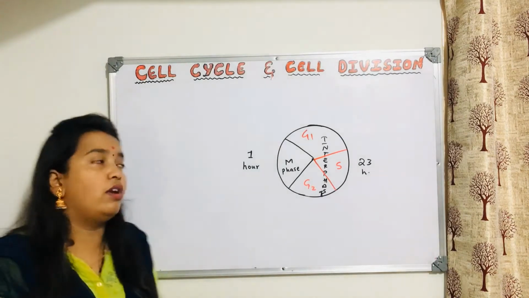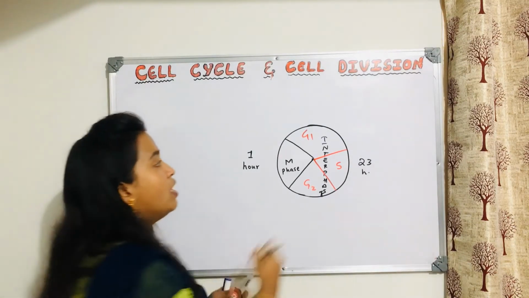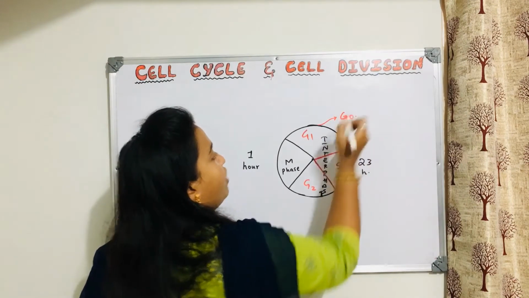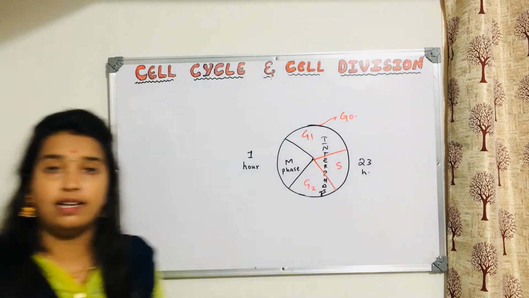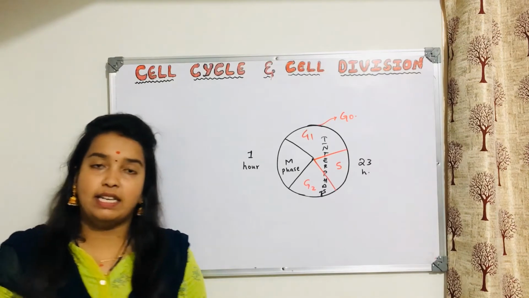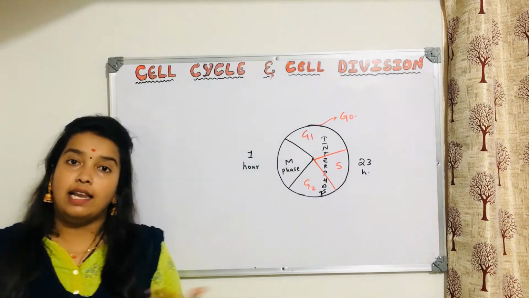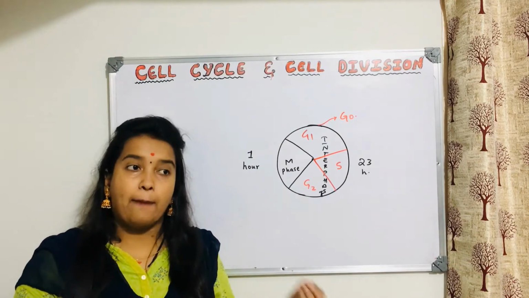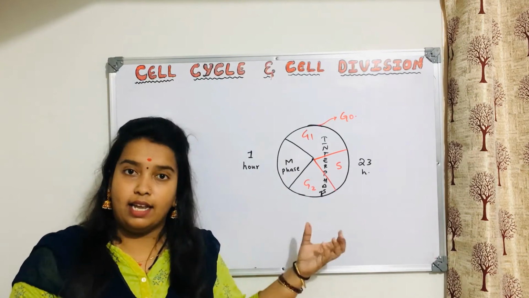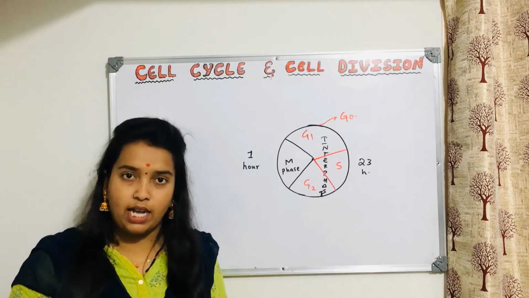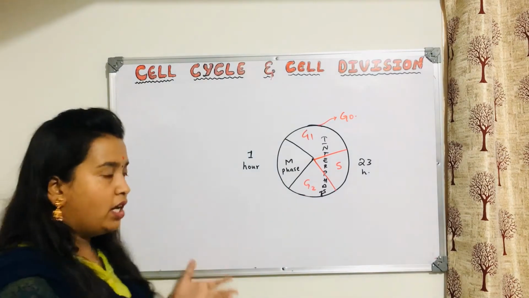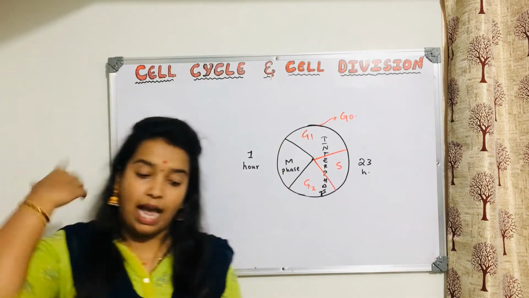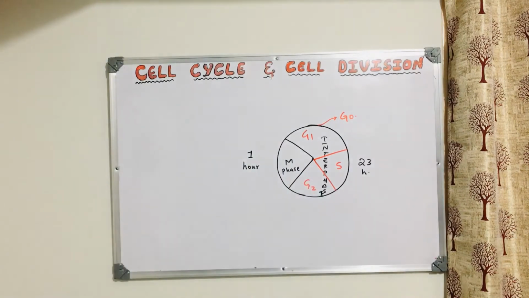Also there is one more phase, called the G0 phase or quiescent phase or quiescent stage, wherein the cell is alive and metabolically active, but division is not done. That we have also understood, and we have done this much. Now what we will see is the M phase. What happens in the M phase? That is what we are going to see now.